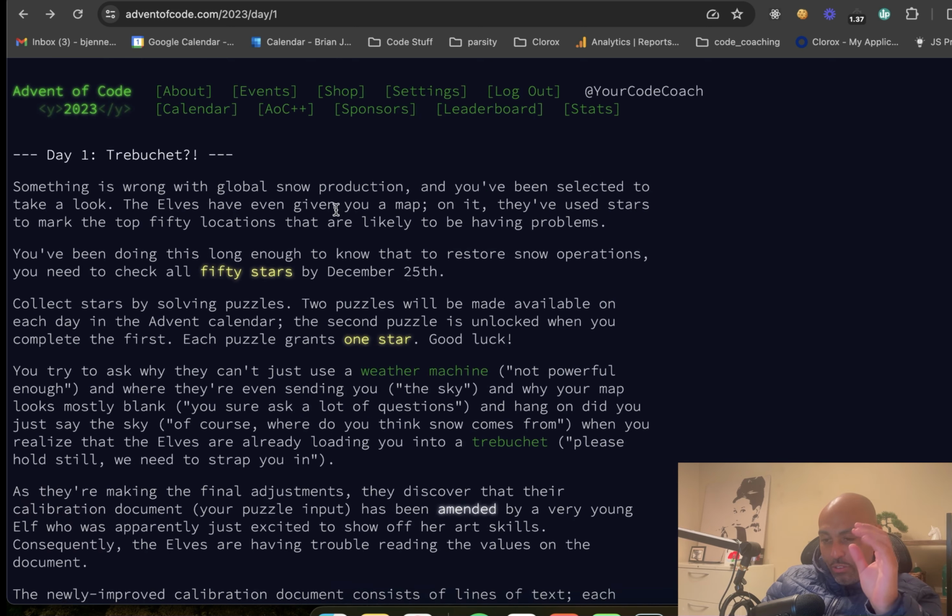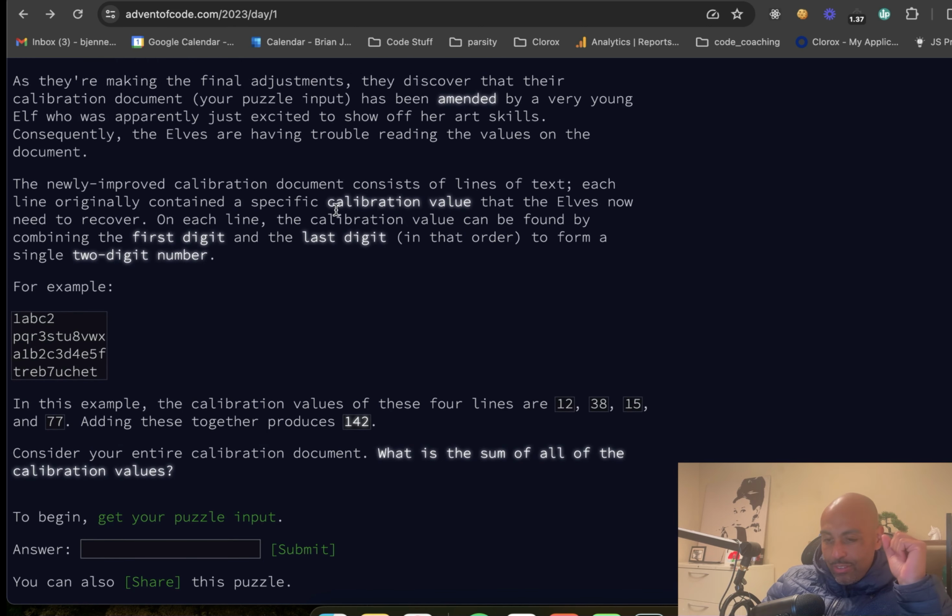But these are pretty long. I'm not going to read the whole thing, that's ridiculous. What you really want to read here are the input and what the output is, and some of the edge cases that we need to consider as we're crafting a solution. So it's a whole story about elves and stuff, right? Then it goes into, here's the example. We get the first digit and the last digit, in that order, to form a single 2-digit number.